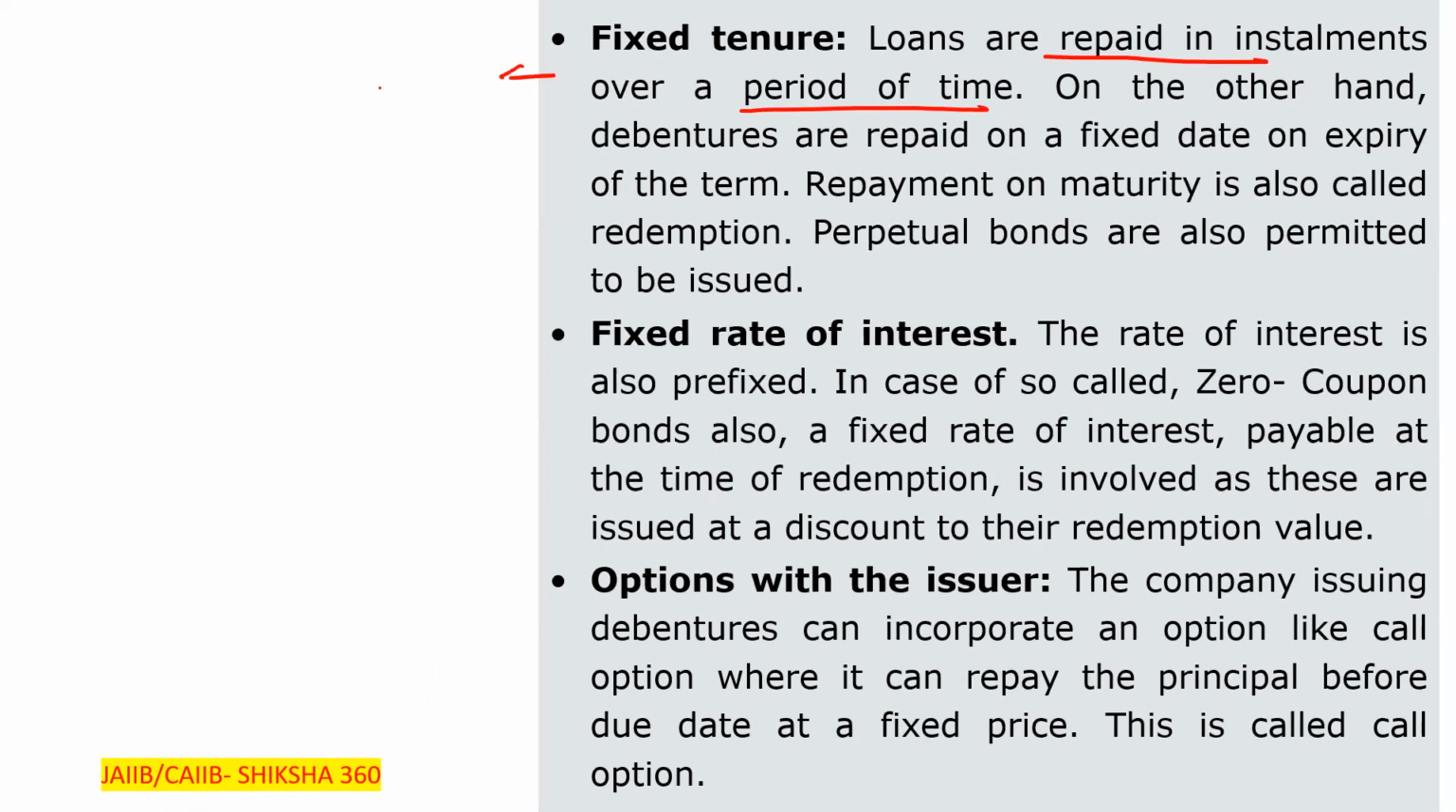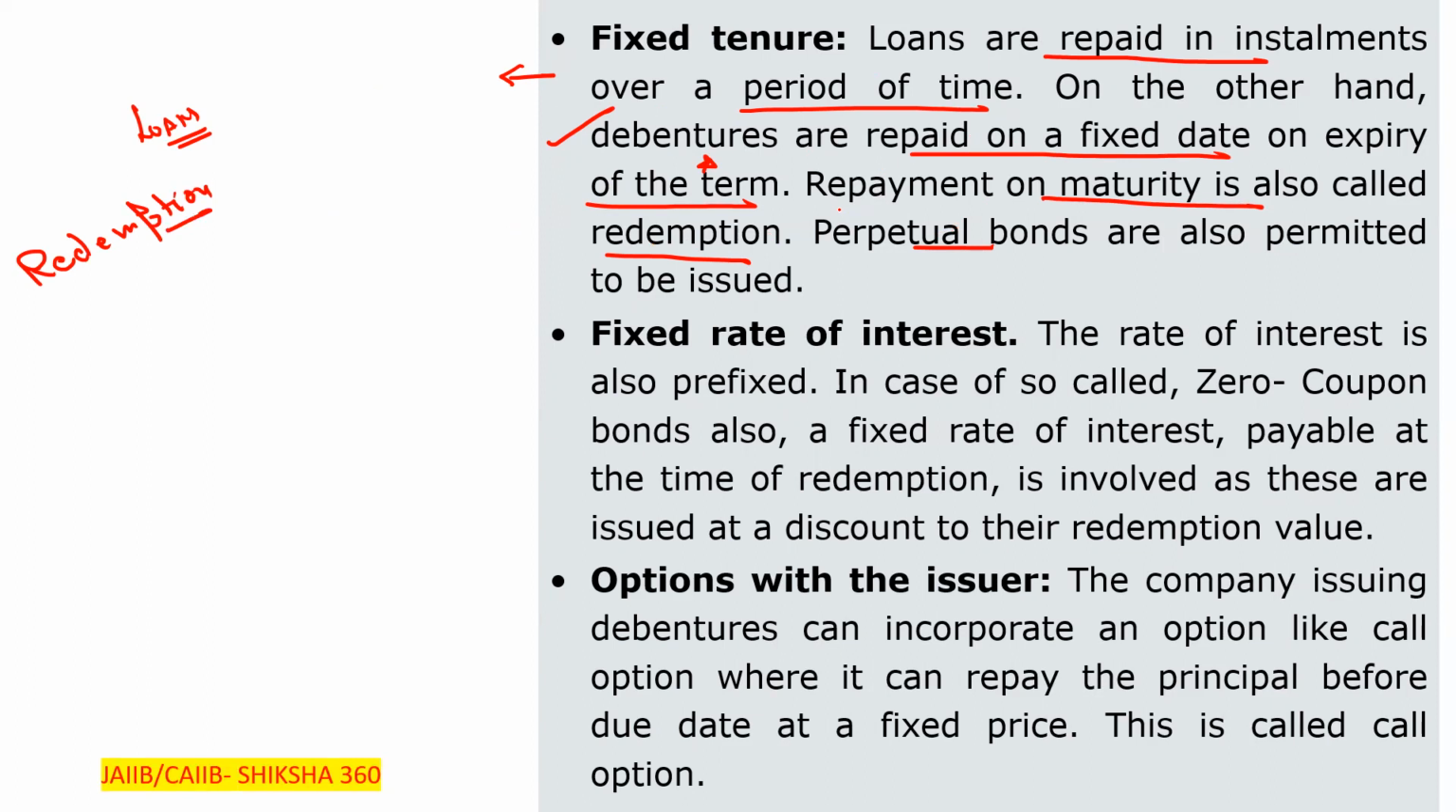Like if we are taking a loan from the bank, we have to pay in the form of installments. On the other hand, debentures are repaid on a fixed date, on the expiry of the term, clear? Repayment on maturity is called redemption. Technically, in this language, it is known as redemption.